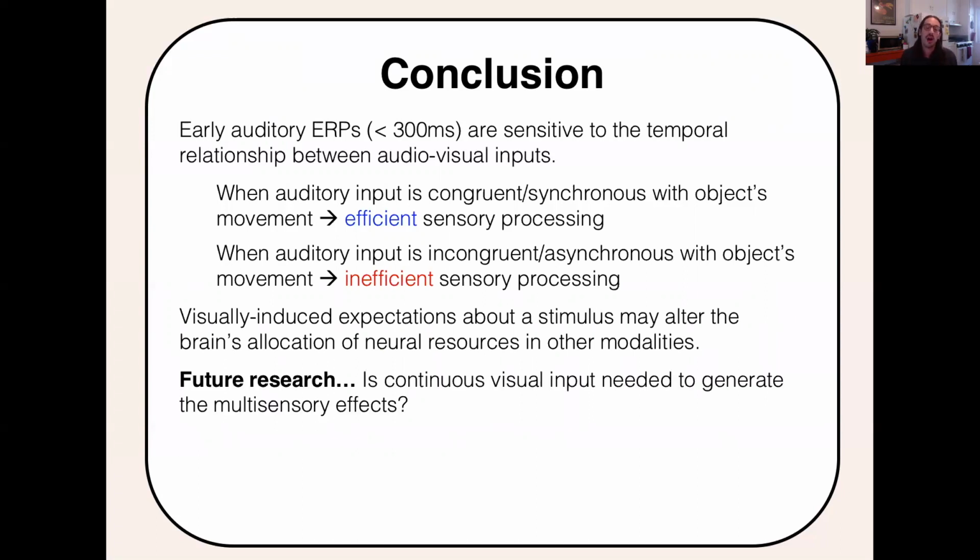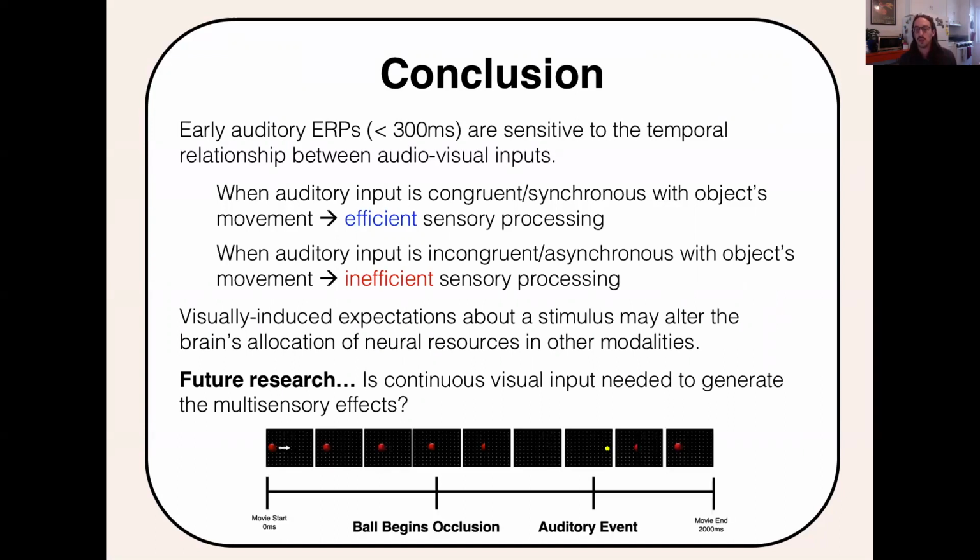And finally, ongoing research in the lab will look to examine if continuous visual input is needed to generate the multisensory effects. An alternative explanation of the findings in experiment 1 could be that the brain was sensitive to the expectation of the synchronous event when given visual motion cues. Specifically, we plan to present participants a new sensory condition depicted here, where subjects will be briefly shown visual motion cues provided by the ball and its motion, and the ball will eventually become occluded upon synchronous contact with the edge of the display.